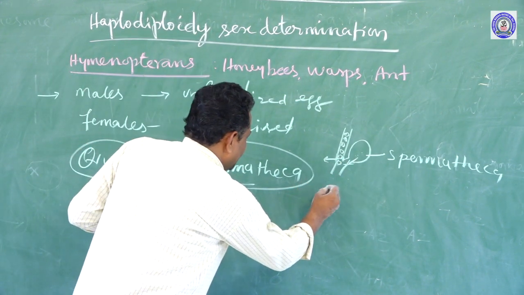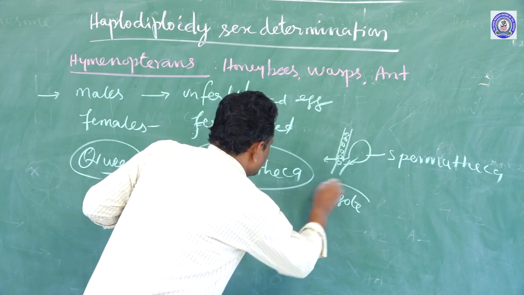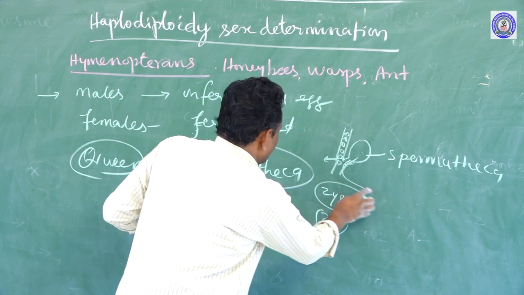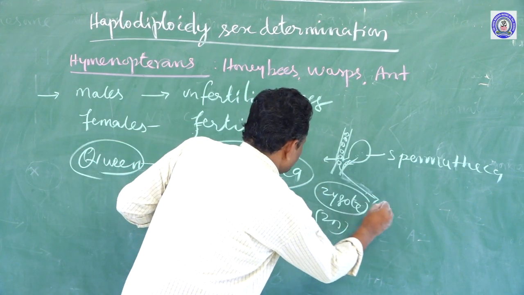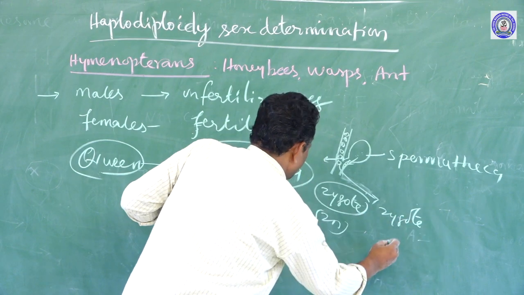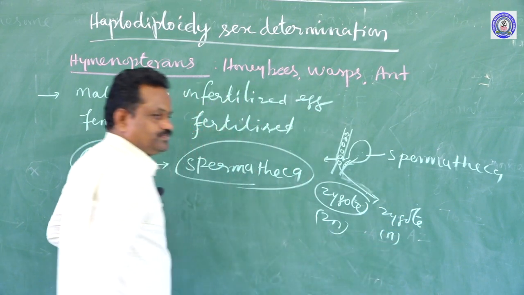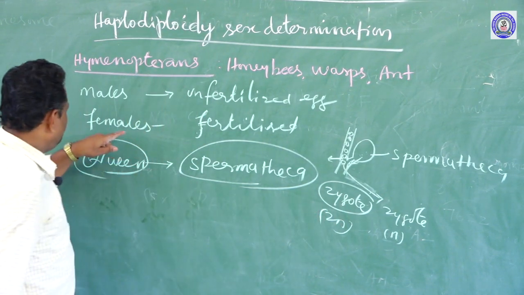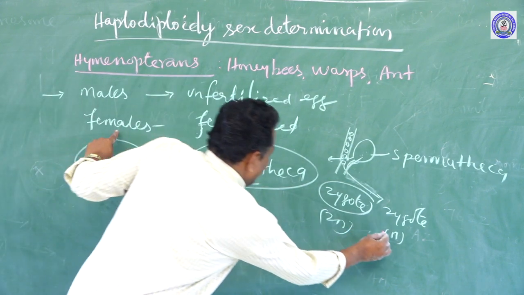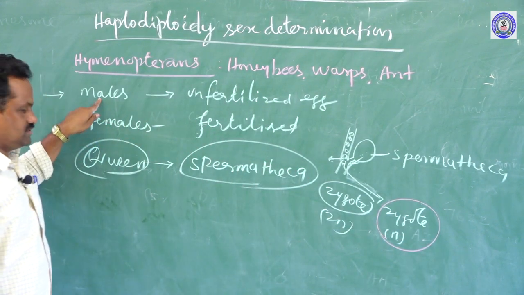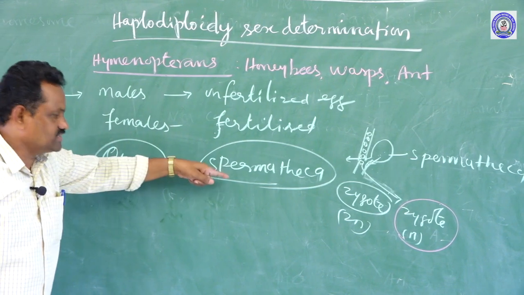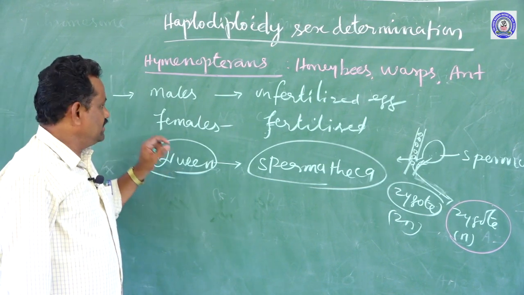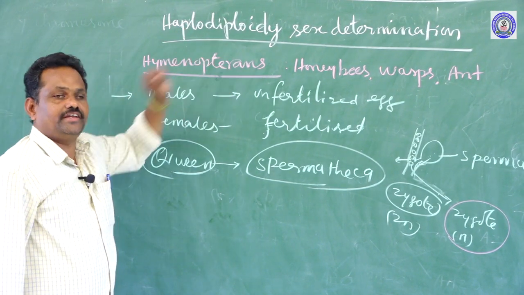The eggs which are fertilized become a zygote, and these are diploid in nature. The eggs which are not fertilized, we call a haploid egg. So, the diploid zygote develops into females, and the haploid one develops into males. This kind of sex determination helps to maintain the sociality in the case of the honeybee colony.